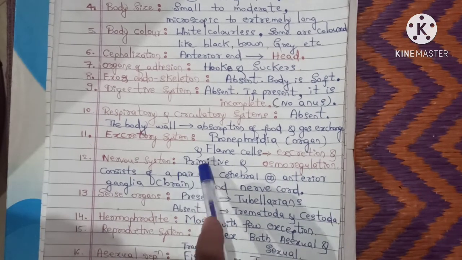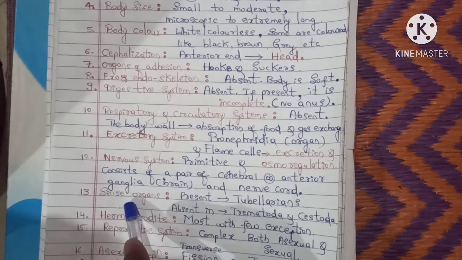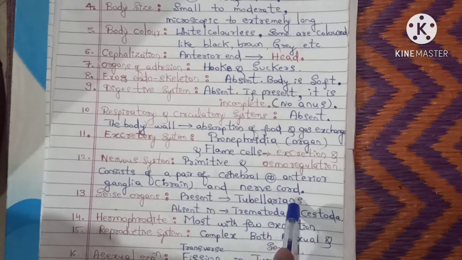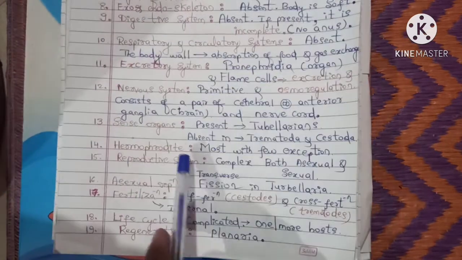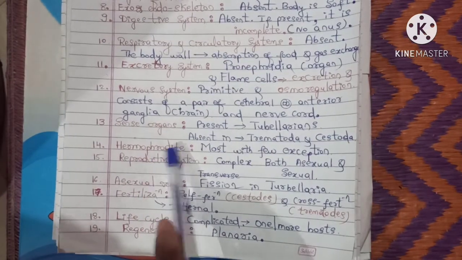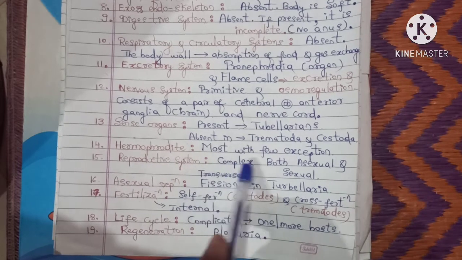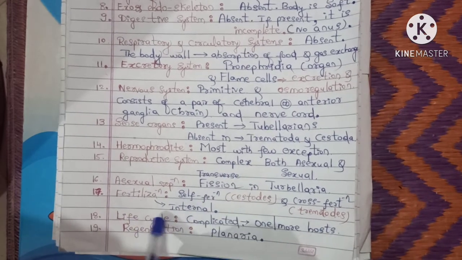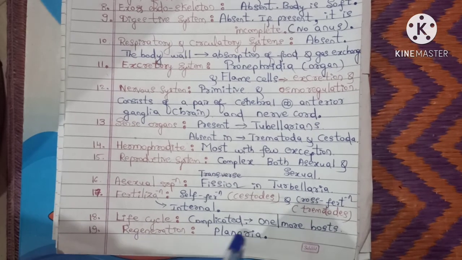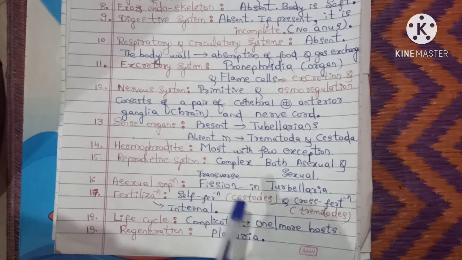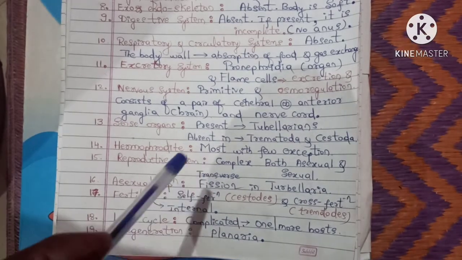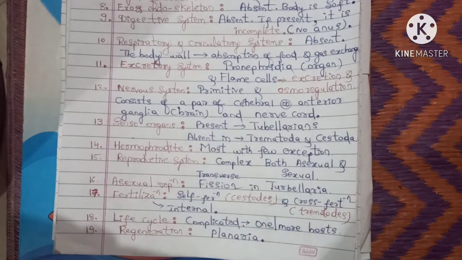And the nervous system is of a very primitive type. Sense organs are absent in endoparasites and present in turbellarians. And most of them are hermaphrodite. And the reproductive system is highly complex. And the life cycle is very complicated and regeneration is seen in planaria. So these are the very unique points, or you can say the distinctive features of Platyhelminthes.